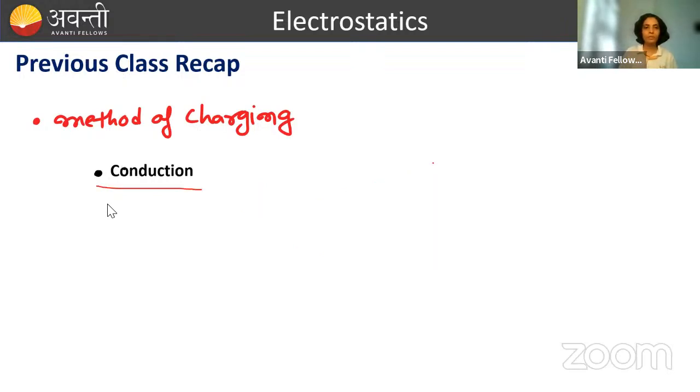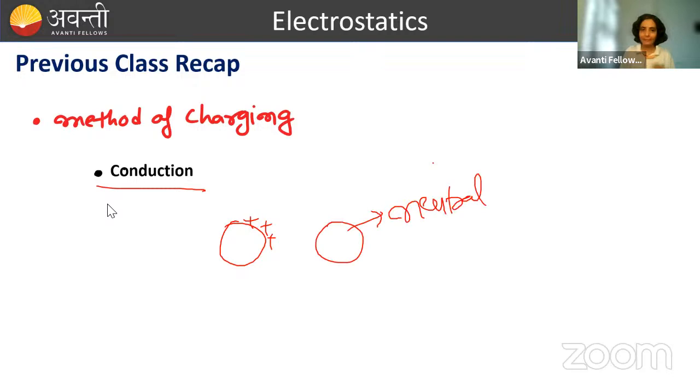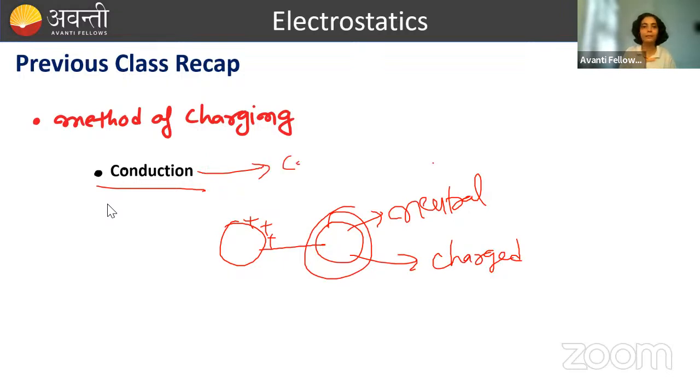ठीक है? Now charging by conduction, what we do in charging by conduction? In charging by conduction, we have a conductor. This is charged conductor. We have another conductor. This is uncharged, neutral. We bring them in contact. During contact, what happens? It transfers some of its charge to it, and this body gets charged. Again, this method is used to charge what kind of material?